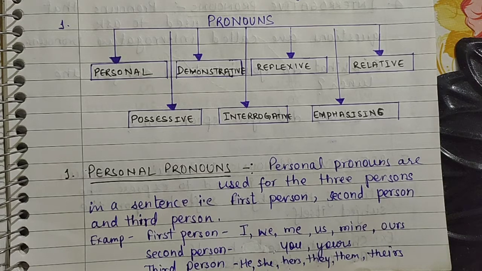And who will be the third person? The one about whom you are talking. It means you might be talking about some other friend or some other person, some other dog, some other thing. So third person is about whom you are talking.